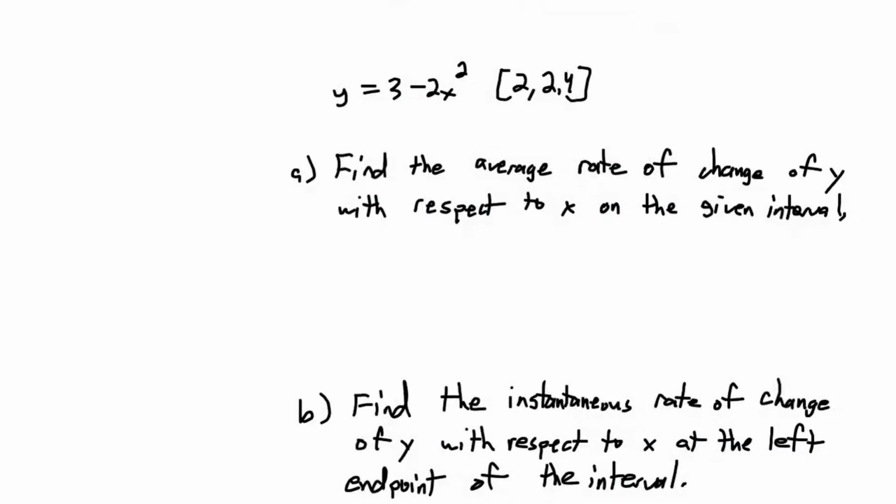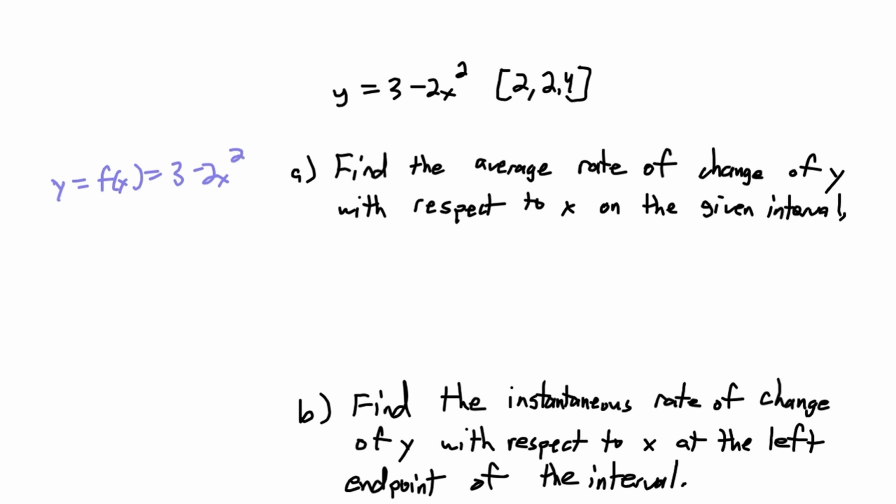We have y equals 3 minus 2x squared over the interval from 2 to 2.4. First, we want to find the average rate of change of y with respect to x on that given interval. So we'll let y be the function f of x equals 3 minus 2x squared.